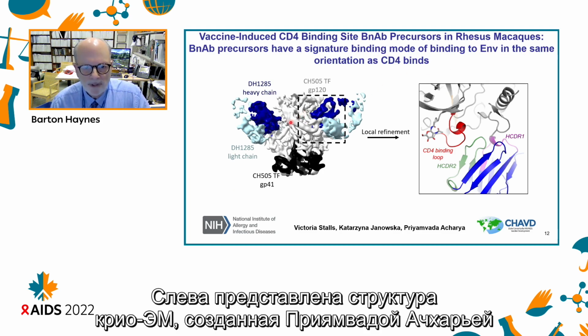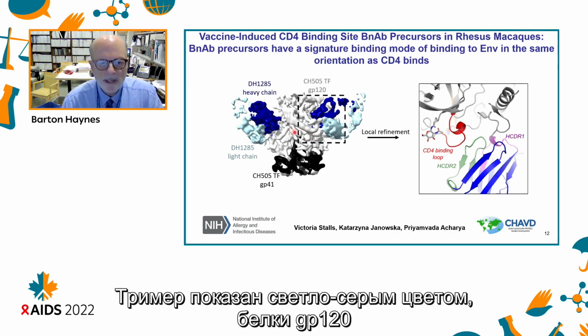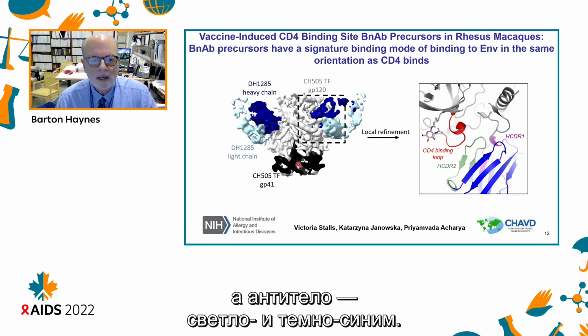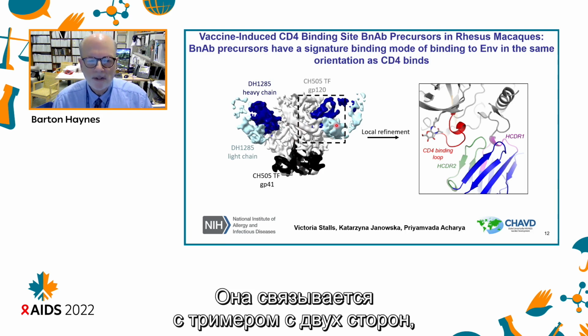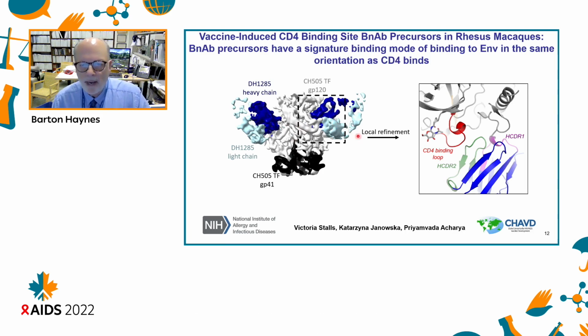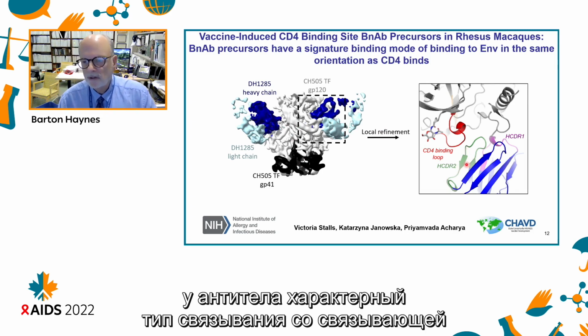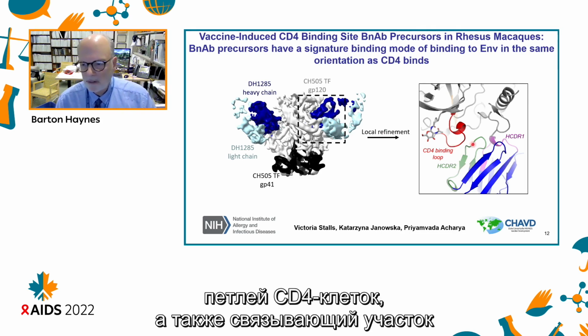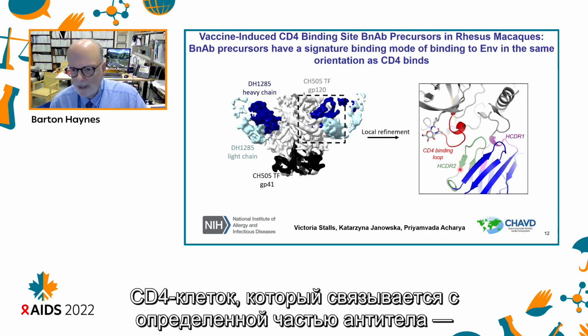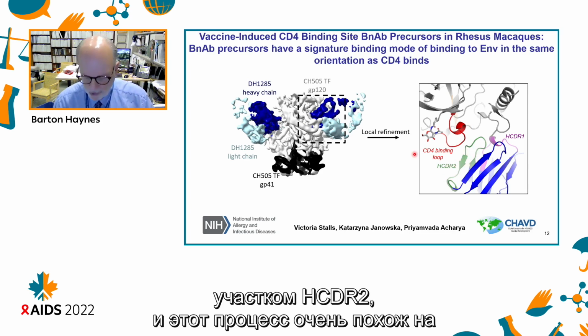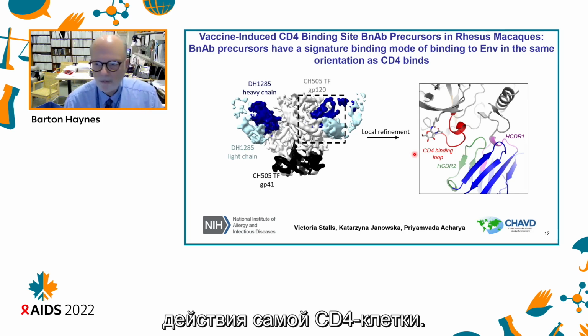On the left-hand side, we see a cryo-EM structure by Priyamvada Acharya and her team, with the trimer in light gray, the gp120 and the gp41 in black, and the antibody in light and dark blue, binding on two sides of the trimer as shown here. If one looks closer, one can see that the antibody has a signature type of binding to the CD4 binding loop and the CD4 binding site, by binding with a particular part of the antibody called the HCDR2, which is highly similar to what CD4 does itself.